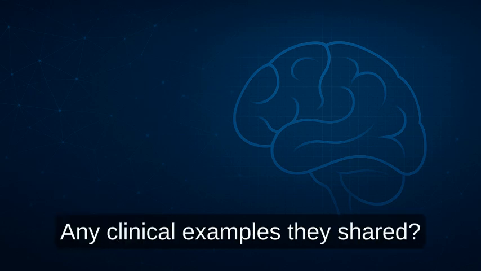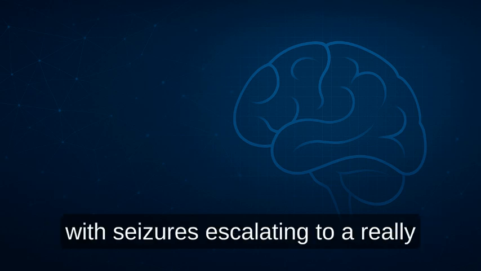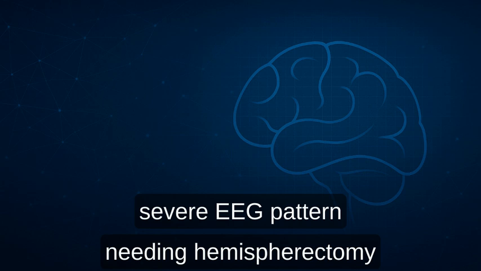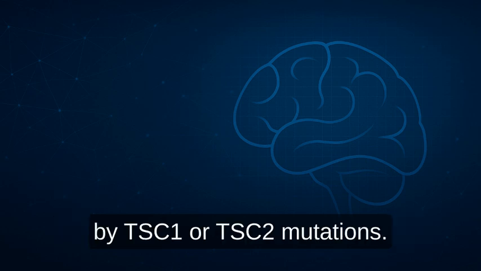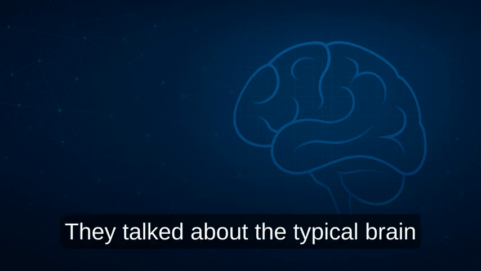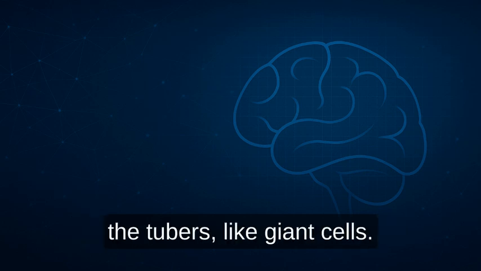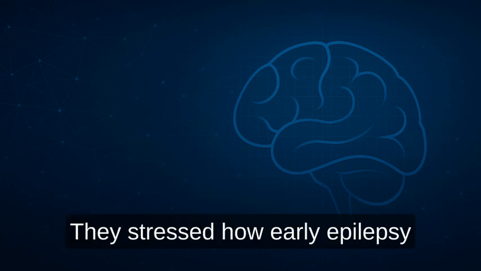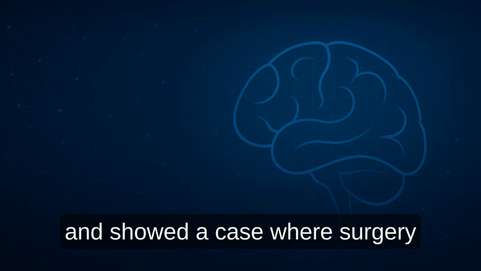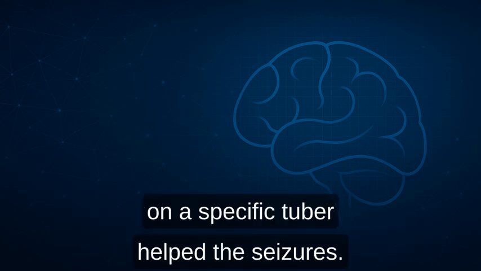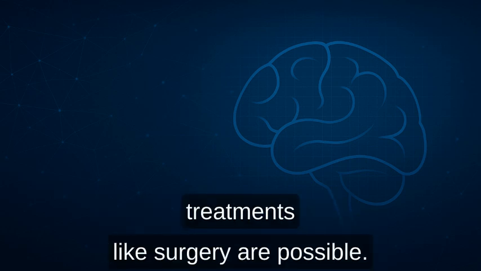Any clinical examples they shared? Yeah, a case of hemimegalencephaly with seizures escalating to a really severe EEG pattern, needing hemispherectomy surgery. And of course, TSC, caused by TSC1 or TSC2 mutations. They talked about the typical brain findings, tubers, nodules, and the neuropathology within the tubers, like giant cells. They stressed how early epilepsy and developmental issues start in TSC, and showed a case where surgery on a specific tuber helped the seizures. So even with these widespread genetic conditions, sometimes focal treatments like surgery are possible.